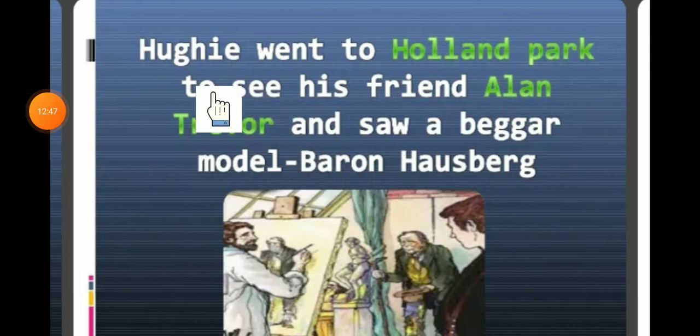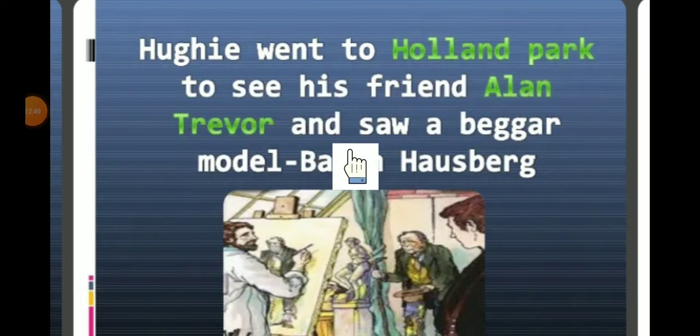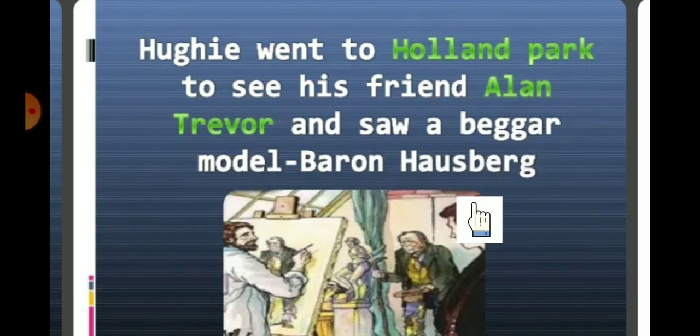So Hugi went to Holland Park to see his friend Alan Trevor and saw a beggar model, Baron Hausberg. And what did he see? He saw a beggar model. Okay, Baron Hausberg. Fine. So this person, Hugi, went to meet his friend, and his friend is who? Alan Trevor, who is a famous painter in Holland Park. And what did he see? He saw a beggar model.